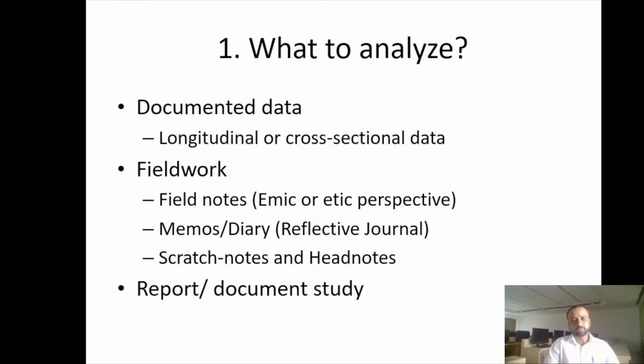Now to begin with, once you come back from the field, I remember my project when I spent about 3 months in the field. We were doing a lot of data collection by doing a lot of FGDs, by doing a lot of shadowing, by doing a lot of observation, and by collecting a lot of secondary reports. So what do we do? We try to categorize the entire data that we have into three different baskets, or three different buckets. The first bucket has the data which you have documented through the interviews and FGDs, which is more in a structured form, and it can be longitudinal or cross-sectional.